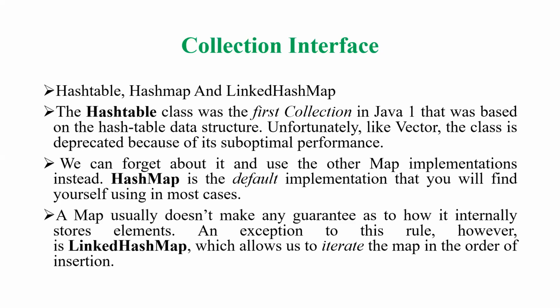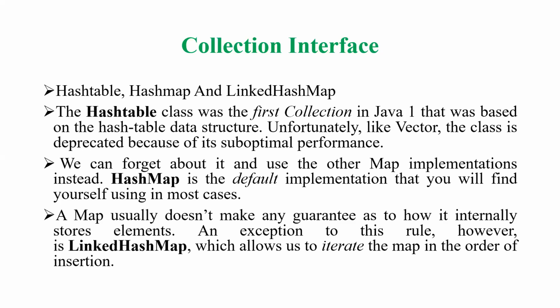As mentioned earlier, the map is nothing but a unique identification, and it has some key as well as a value kind of pair, and the same kind of key-value pair you can make use of with the hash map. And a map usually doesn't make any guarantee as to how it internally stores elements. We cannot know that, based on the key-value notation, because it randomly assigns the things. So there is no guarantee of how it internally stores the elements.